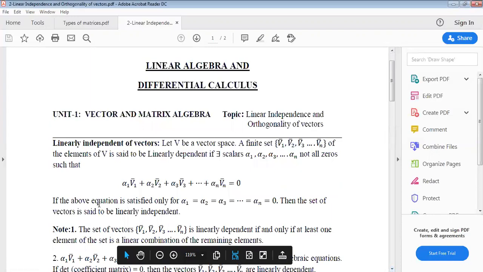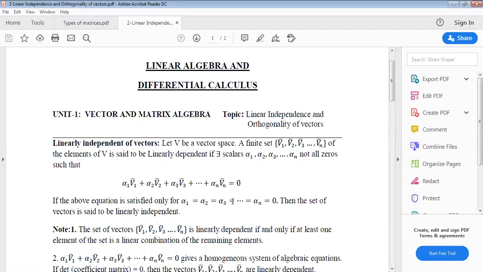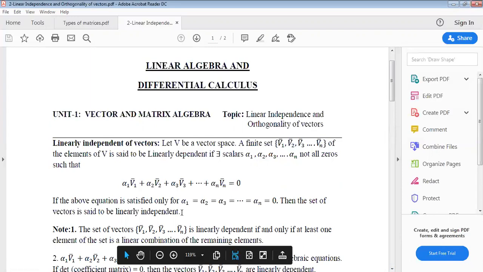If the above equation is satisfied only for alpha 1 equals alpha 2 equals alpha 3 equals and so on alpha n equals 0, then the set of vectors is said to be linearly independent.